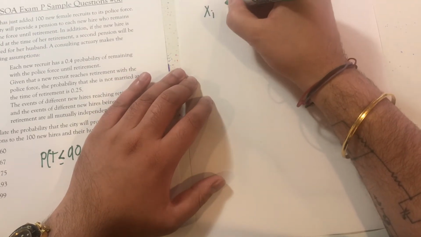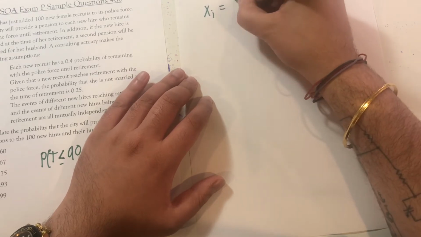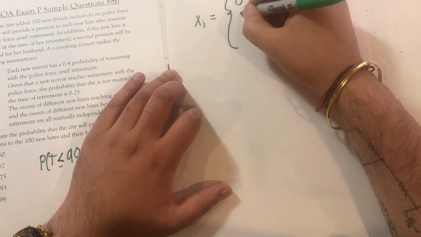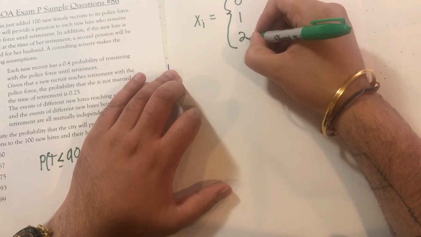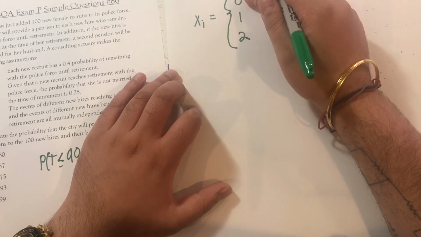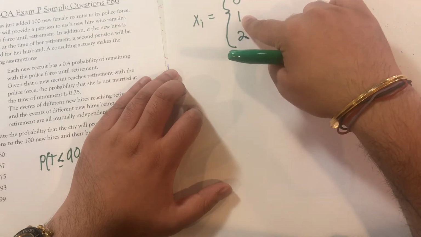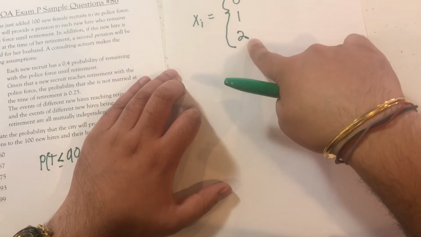So X sub i is equal to, now our options can be 0, 1, or 2. Maybe they leave before the proper retirement age, maybe they are single by the time they retire, or they're married by the time they retire.